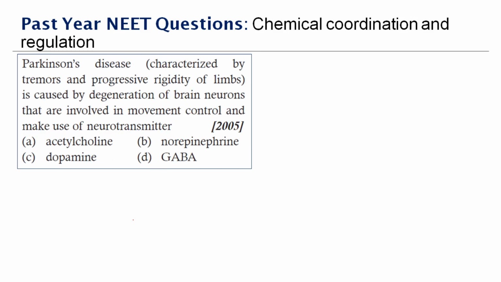Next question here. Parkinson's disease, characterized by tremors and progressive rigidity of the limbs, is caused by the degeneration of the brain neurons that are involved in movement control and makes use of the transmitter dash. So this is associated with dopamine. Parkinson's disease is actually called paralysis. It develops due to the deficiency of the neurotransmitter. So it's because of the deficiency of dopamine.